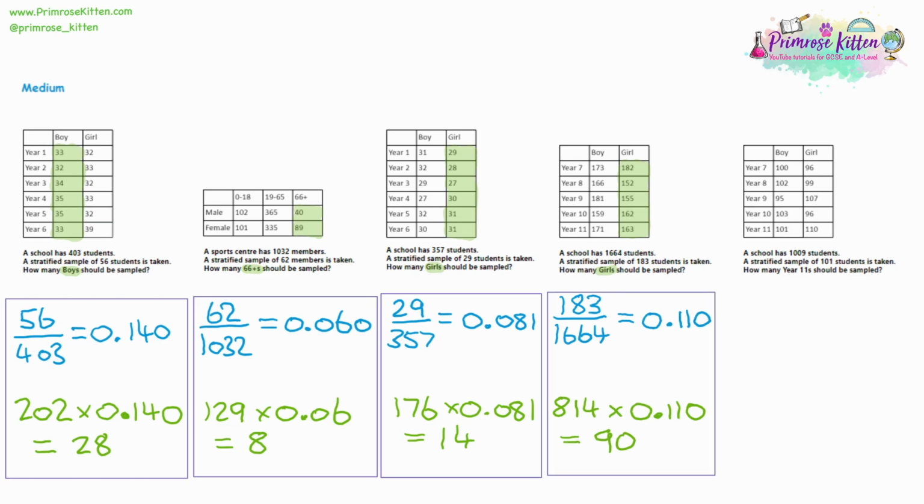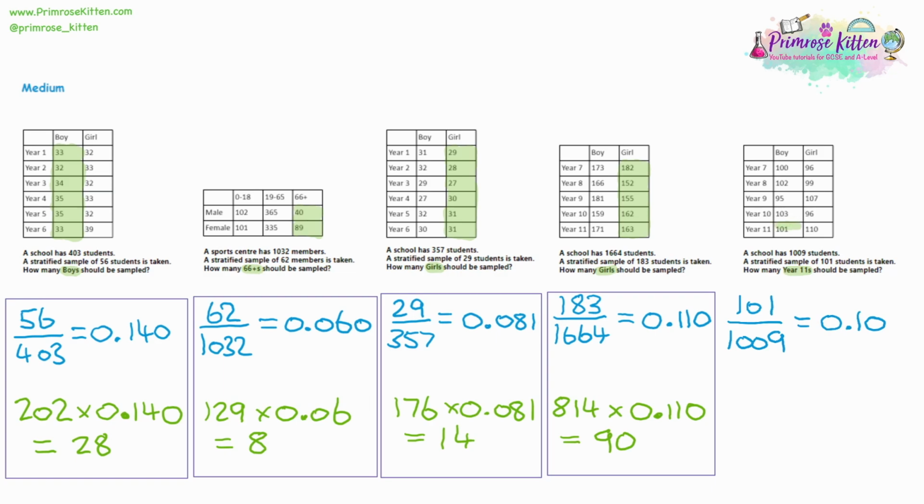And now for question 5, we're sampling 101 students in a school with 1,009 students. And doing that division is going to get us 0.1. Now there are some more numbers on my calculator display, but it's 0.1000. So effectively what we're doing here is we're finding 10% for our sample. Now being asked how many year 11s we're going to sample.